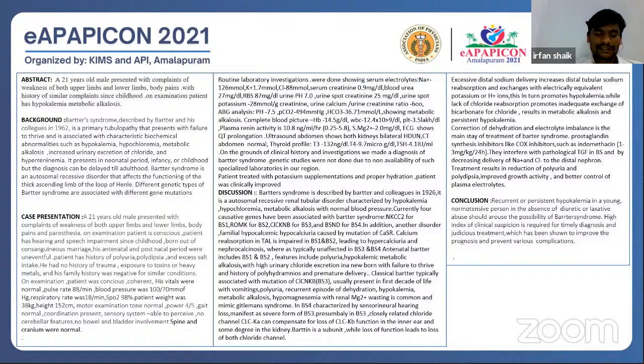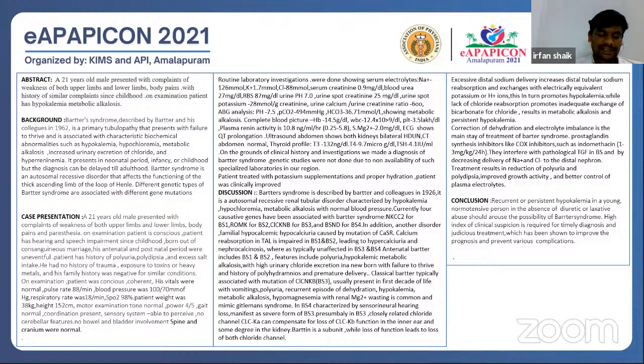His arterial blood gas analysis showed a pH of 7.5 with bicarbonate of 36.7 millimole, which shows a metabolic alkalosis. His complete blood picture was normal. Thyroid profile was normal. Plasma renin activity was 10.8 nanogram per ml per hour, which is high. Serum magnesium and serum calcium were at normal levels.